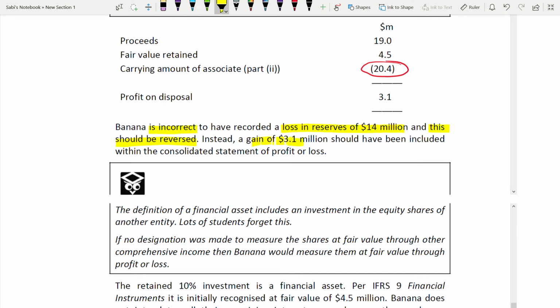You see, 3.1 should be included within, tell the place also. Please mention the place. It is very important that you always mention the name of the place in which it will go. Don't just say a gain of 3.1 million should be recorded. Recorded where? Consolidated statement of profit or loss. 3.1. So the 14 million loss has to be reversed to a 3.1 million gain. Next.